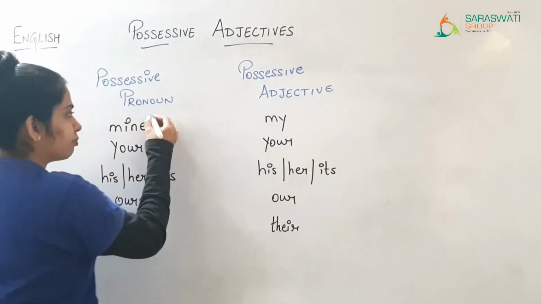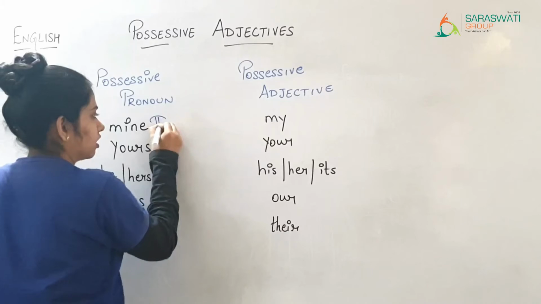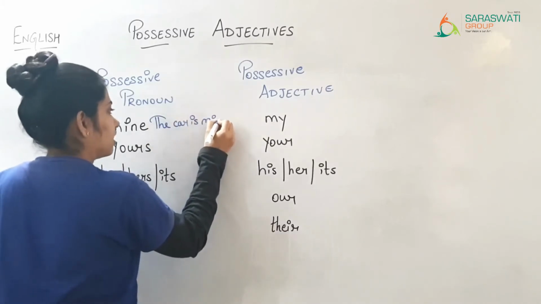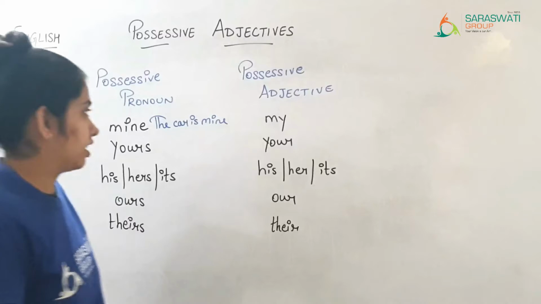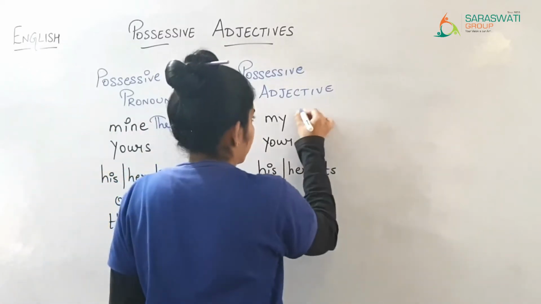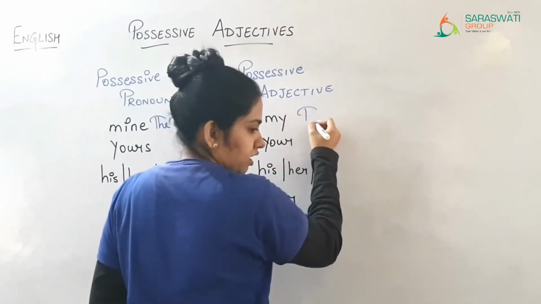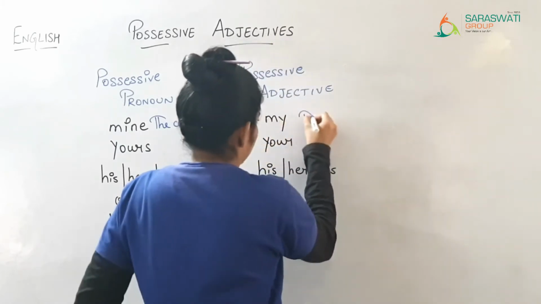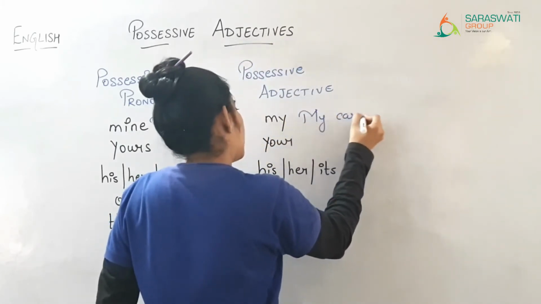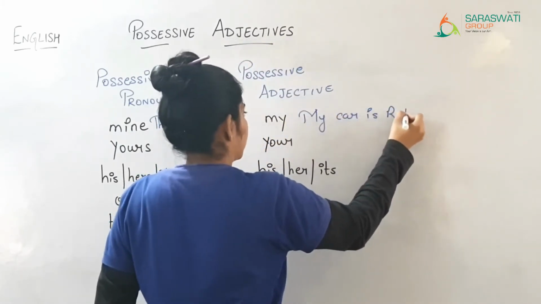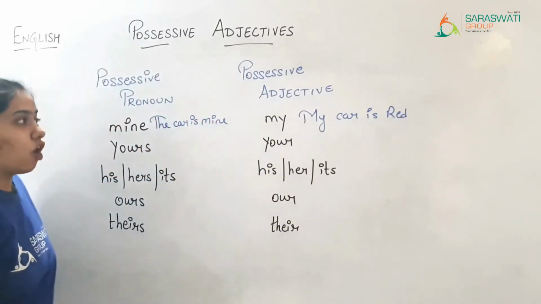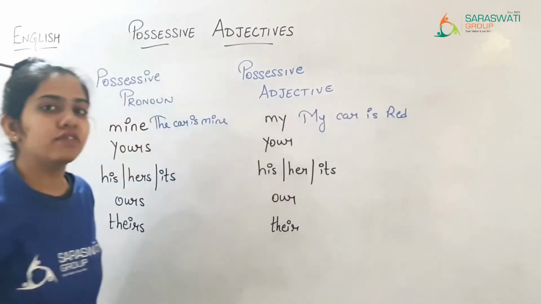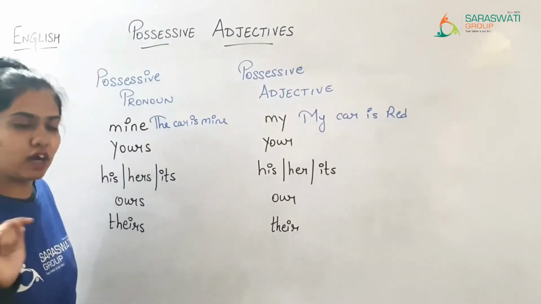Now, let us write some sentences. The car is mine. The car is mine, the car belongs to me. And my car is red. My car is red. Here, car is a noun and we have used a possessive adjective before the noun.